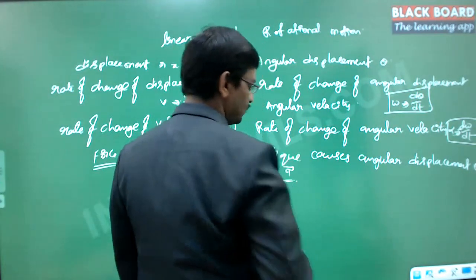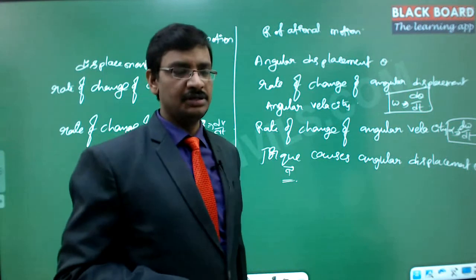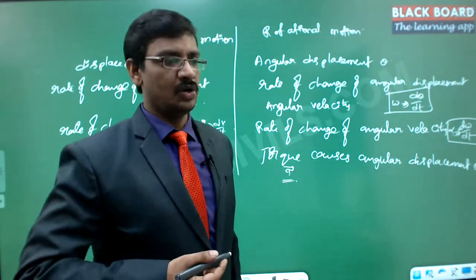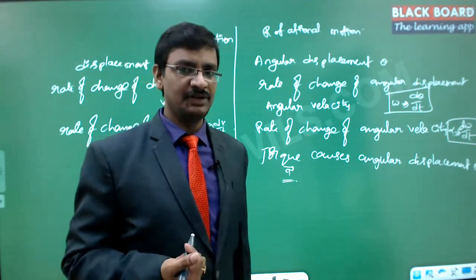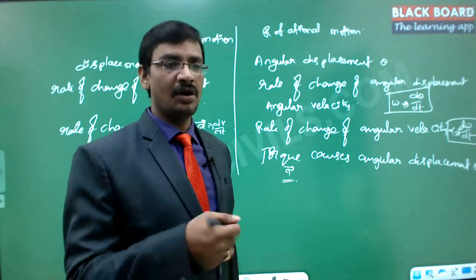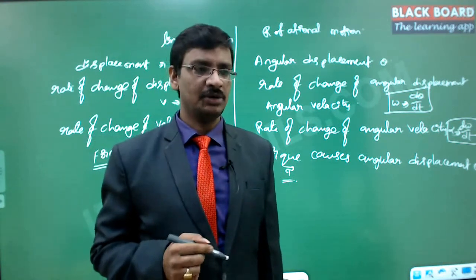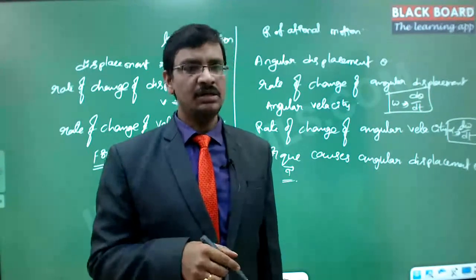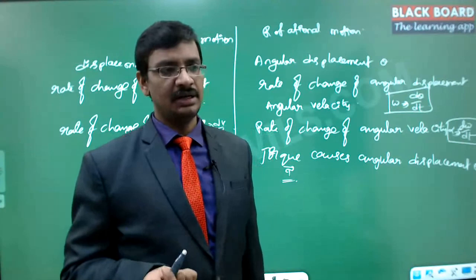Now you need to understand the direction of the torque also. Whenever there is a rotational body and you try to understand its direction, we always say either clockwise or anti-clockwise, because only these two kinds of directions are possible, right? Anti-clockwise is usually treated as positive and clockwise is usually treated as negative.